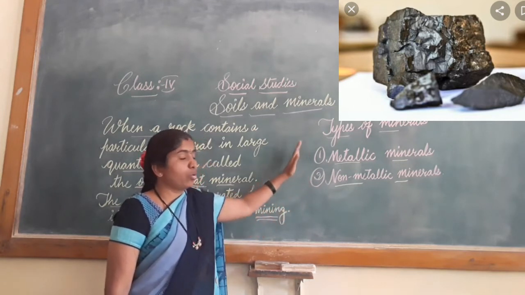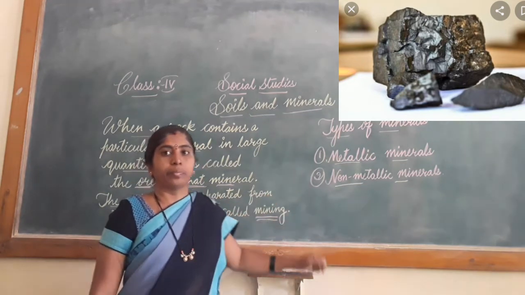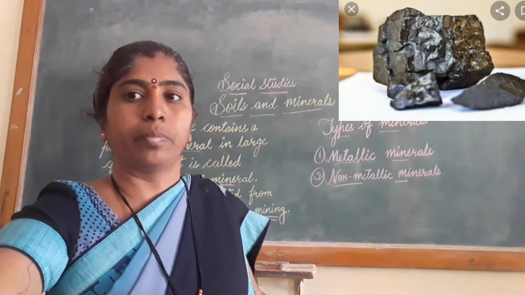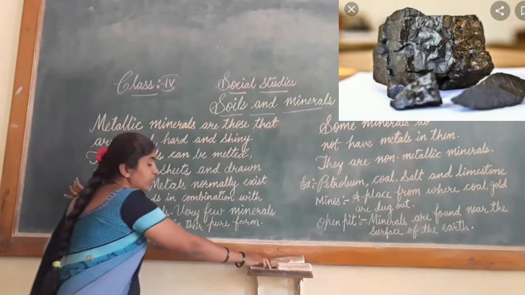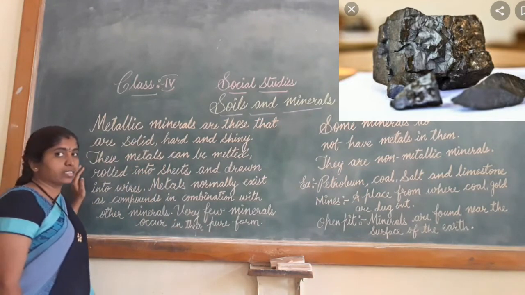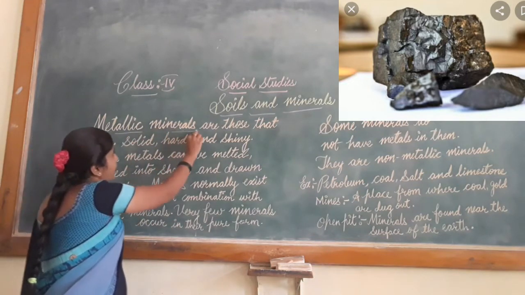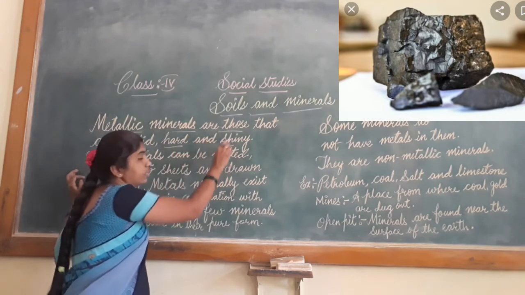Here we are having two types of minerals. Let's see them now. So now we will study what we mean by metallic minerals. Metallic minerals are those that are solid, hard and shiny.